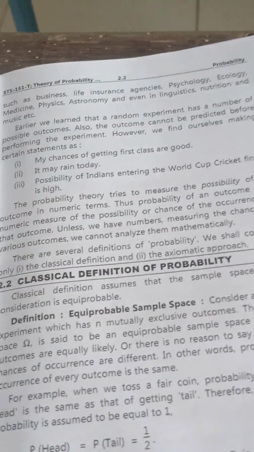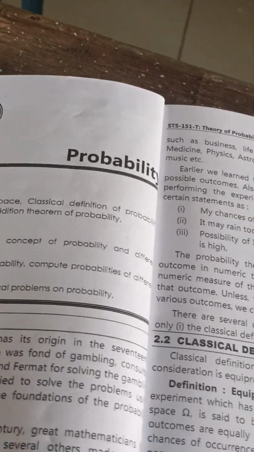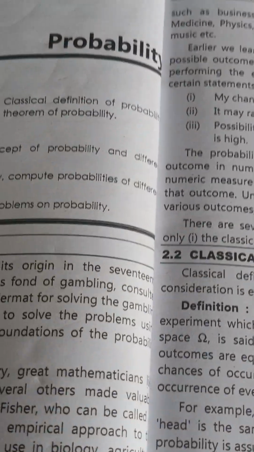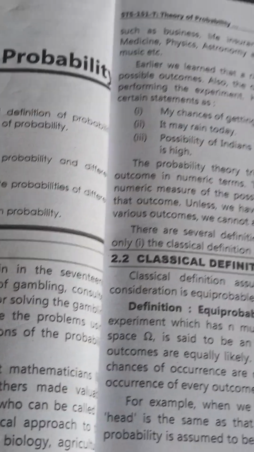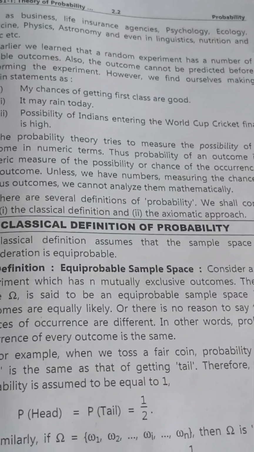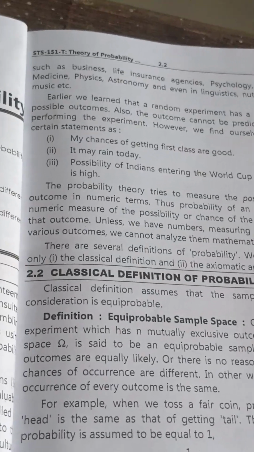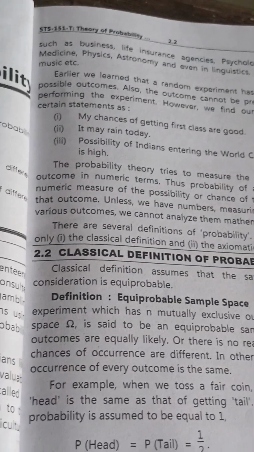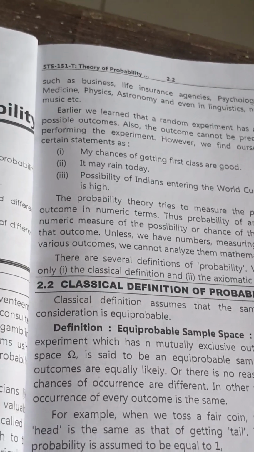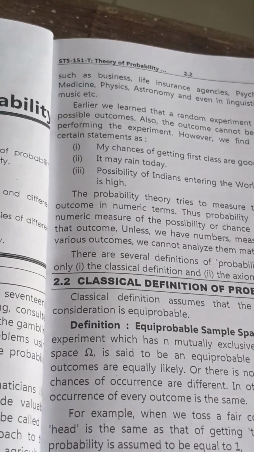The probability of one head when we toss one coin is 1 by 2, because the sample space is head or tail.